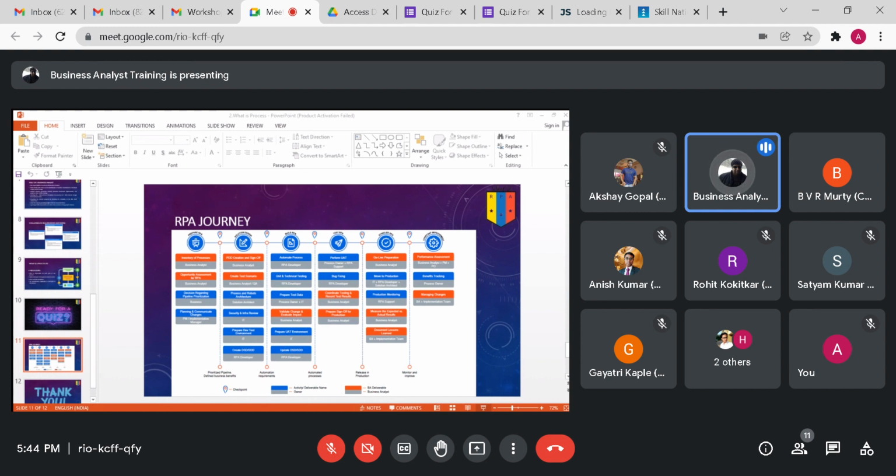First we have to document the whole process and take the sign off. Then we create a technical document called the STD, the solution definition, describing how the robot will perform the process, and take the sign off on this. Then actual coding starts. After that come testing, UAT, and production. Don't worry, today we'll look at how these two things are done, and I will also show you where this course actually is.